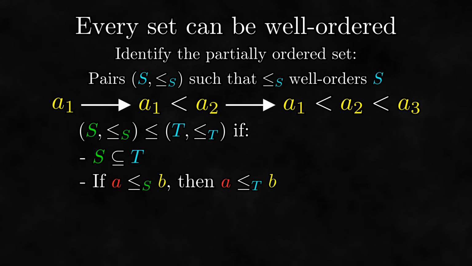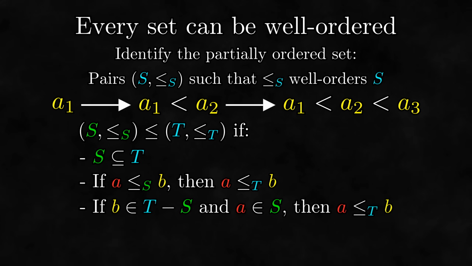Now we actually need one more condition here. In each step of making a bigger well order, we are extending the order by setting any new value greater than all the old ones. Thus, we need to add the condition that everything that is only in the second pair set is greater than everything in the first pair set. Believe it or not, these conditions do make a partial order on this set of pairs.